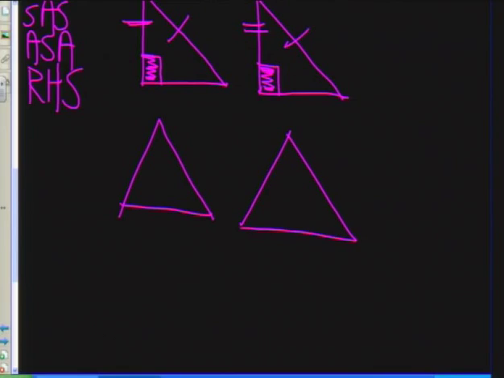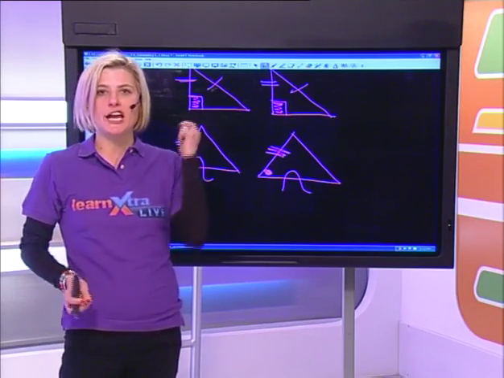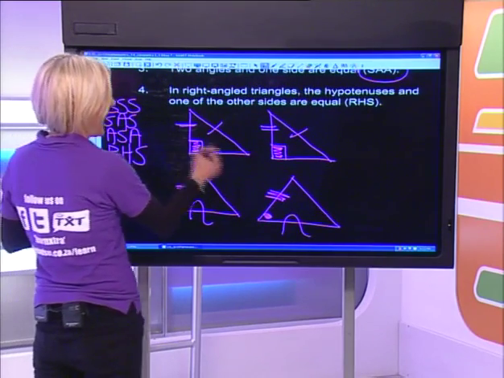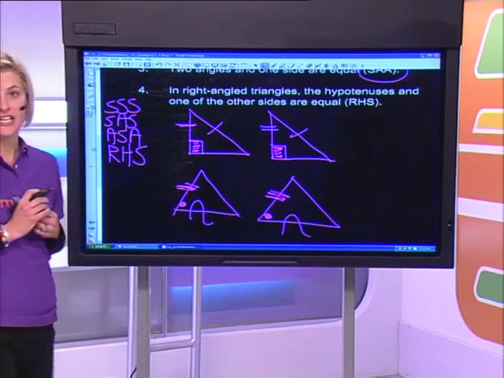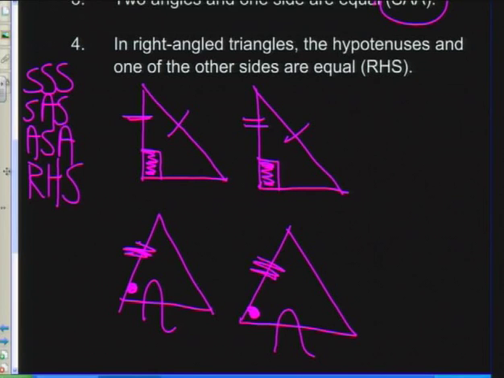Let's have a look here. If I can prove that this side is equal to that side, and this side is equal to that side, then I do have to prove that the angle included between those 2 sides is equal. The only exception is when I use right angle, hypotenuse, side, because as you can see here, the angle isn't actually included. So our conditions for congruency: side, side, side; side, angle, side; and right angle, hypotenuse, side.